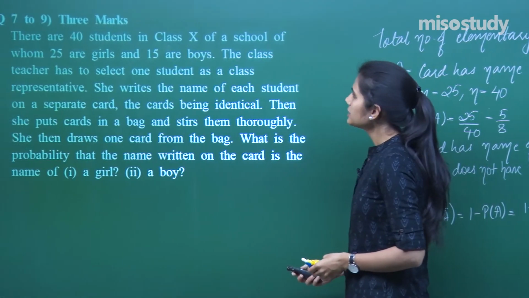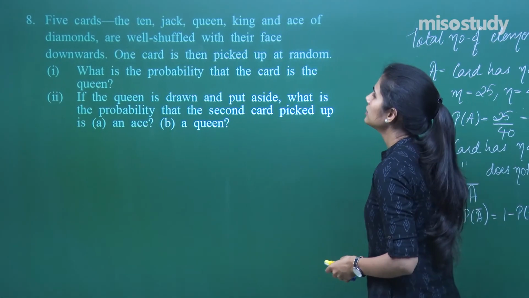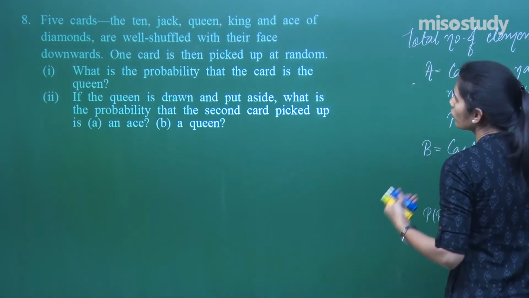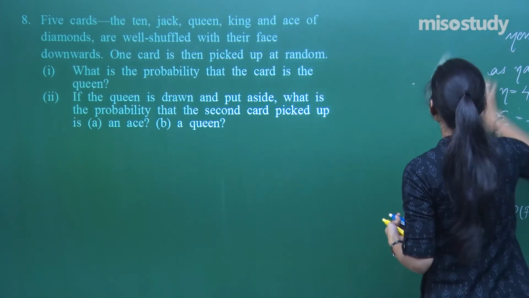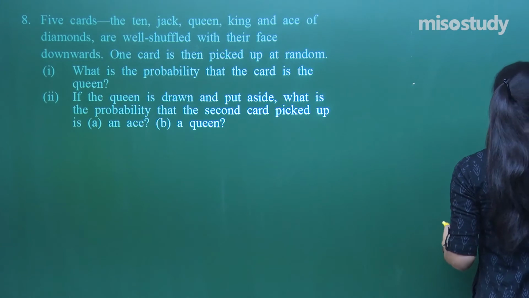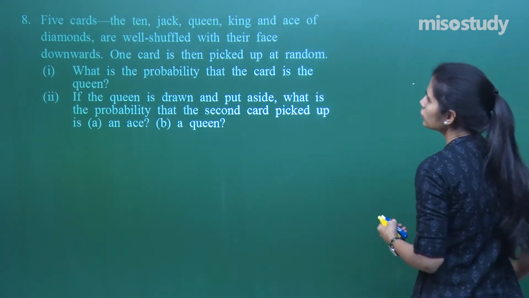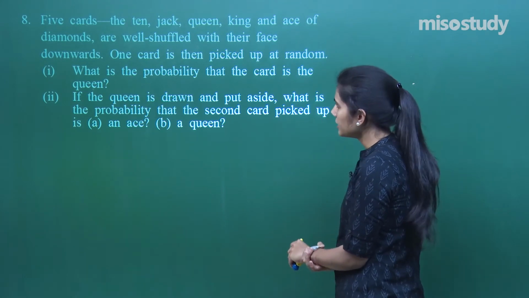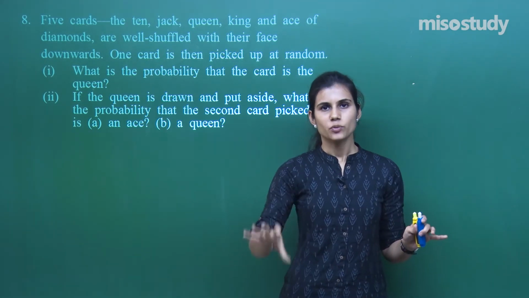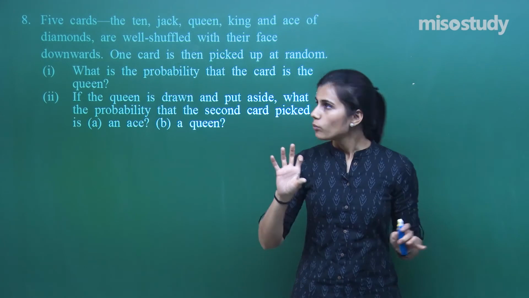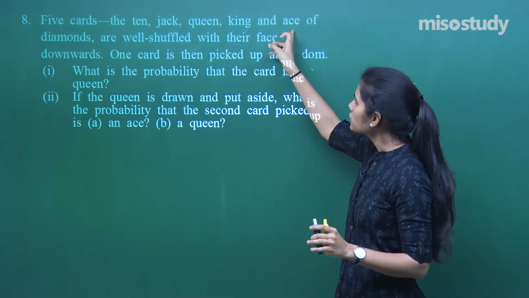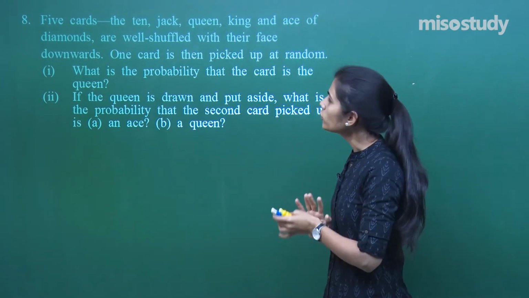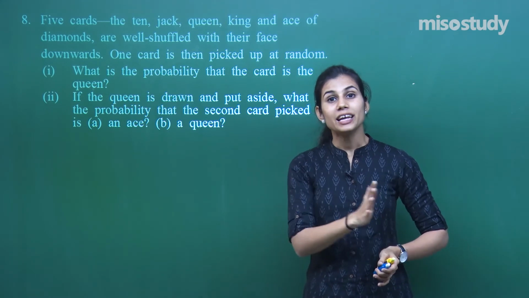Next question says 5 cards. There is a 10, a jack, a queen, a king and an ace, and all are of diamonds. Okay? All are of diamonds. They are well shuffled with their face downwards. One card is picked up at random. Now see, there are 5 distinct cards. One is a 10 of diamonds, then another is a king of diamonds, then ace of diamonds, jack of diamonds and queen of diamonds. So these are 5 distinct cards.